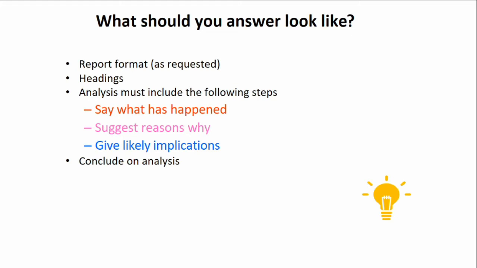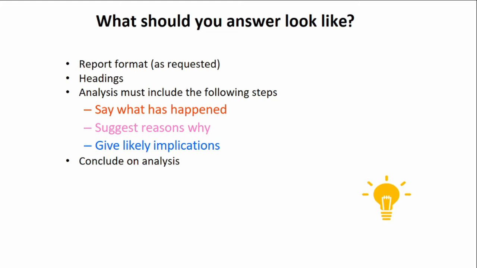Remember when we did the lecture, we said that a good analysis must include the following steps. You are going to say what has happened. Here you are going to discuss how have the ratios changed. Then you are going to suggest reasons why. Okay, it is not enough to just say the ratio has increased or decreased. You actually need to suggest reasons why the ratio has moved in the way that it did. Sometimes the reason could be given to you in the scenario and you would have to use that in your answer. Sometimes you would have to just use your common sense and look at the numbers and give suggestions as to why the ratio has moved in the way it has.